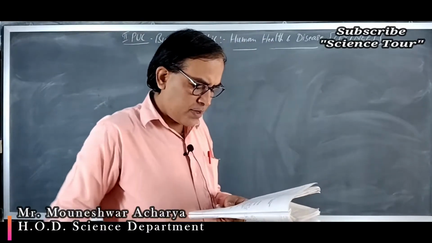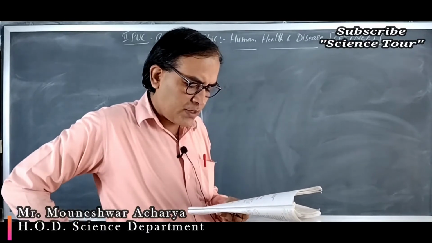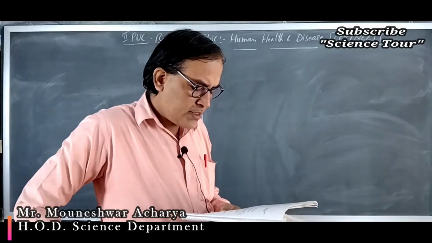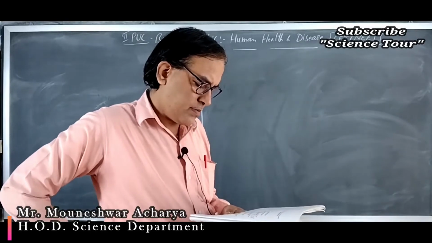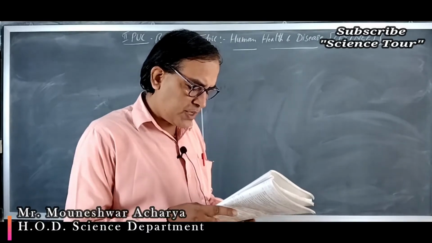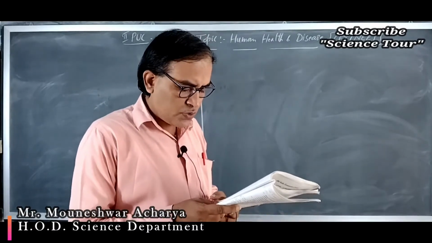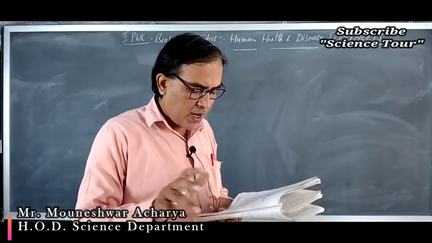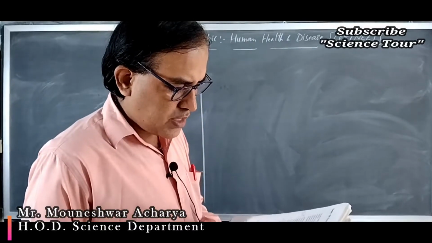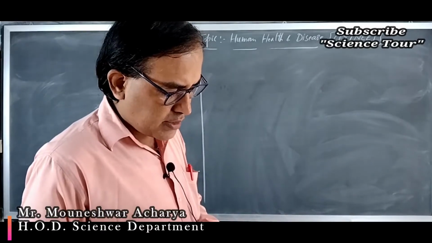When an apparently healthy person is diagnosed as unhealthy by a psychiatrist, the reason could be that, option C, the patient shows behavioral and social maladjustment. Okay, that is the main reason.